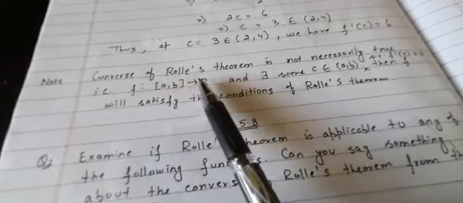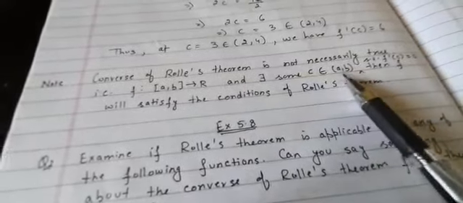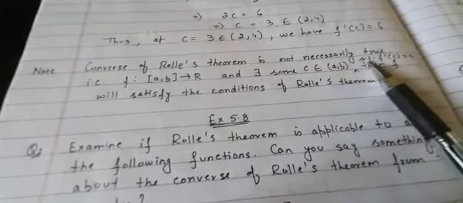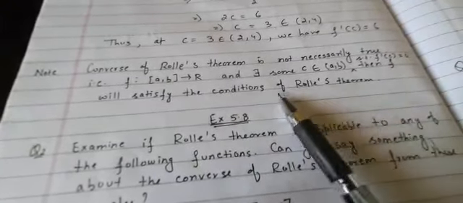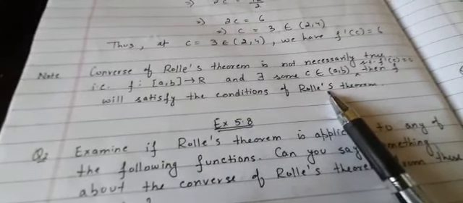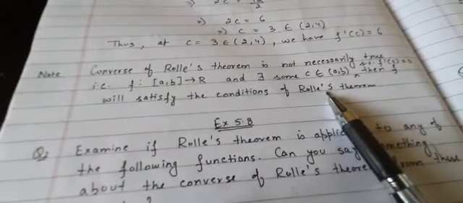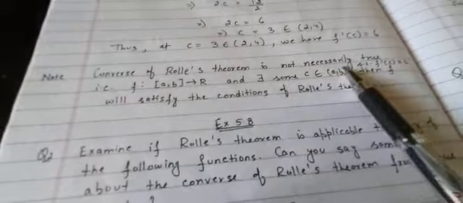So f such that [a, b] to R, this is a function, and there exists some c belonging to the open interval (a, b) such that f'(c) is equal to 0. This is given to us. Then f will satisfy the conditions of Rolle's theorem. What were the conditions of Rolle's theorem? That f will be continuous in the closed interval [a, b], differentiable in the open interval (a, b), and f(a) should be equal to f(b). Then this converse is not necessarily true.